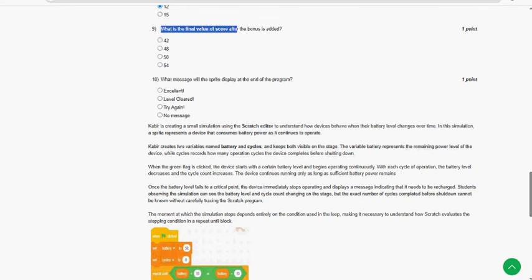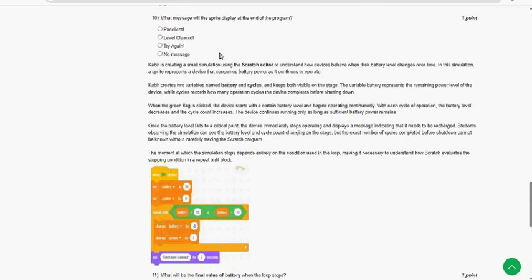What is the final value of score after the bonus is added? So for ninth question, fourth option 54 is the probable solution, guys. 10th one, what message will the sprite display at the end of the program? So for 10th question, first option excellent is the probable solution.